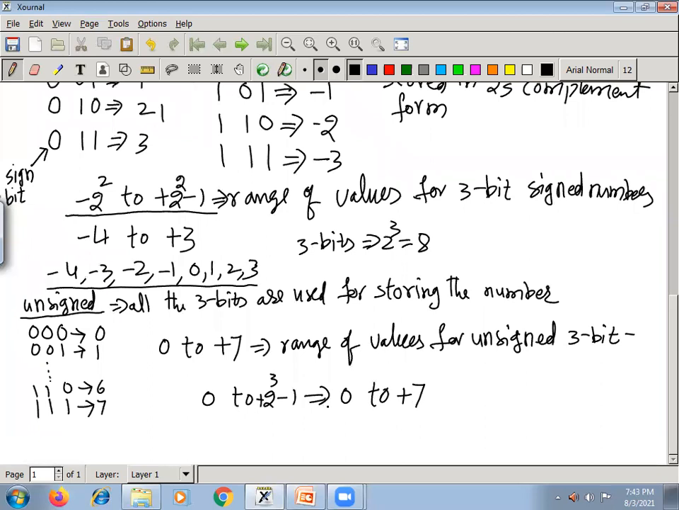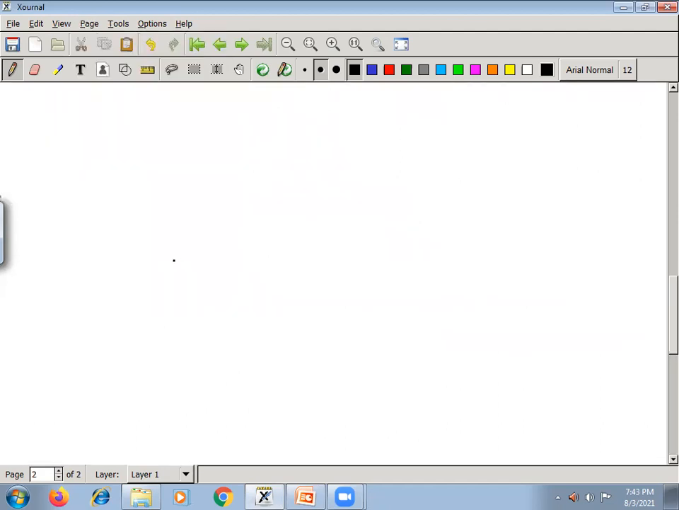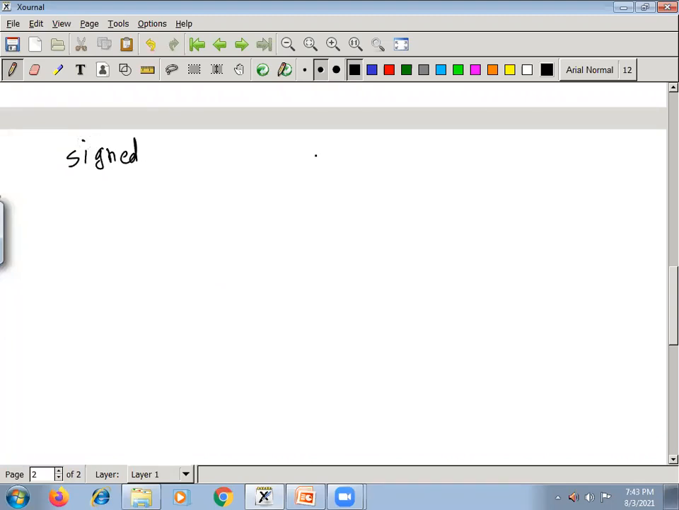So this is how you can arrive at the formulas for the range of values of 3-bit signed and unsigned. I am writing it clearly on the next page. Based on that, you can now get a formula for 4-bit, 8-bit. First I am writing the formula for signed and unsigned, with the number of bits here.